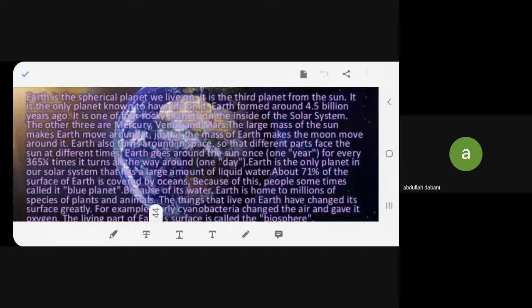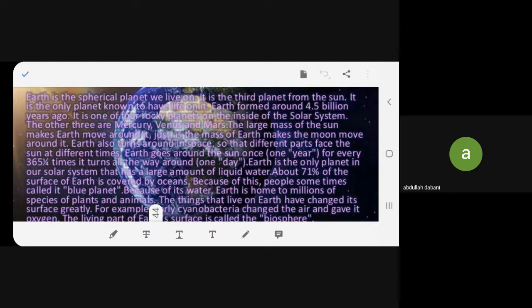Earth goes around the Sun once, 1 year, for every 365 and a quarter times it turns all the way around, one day. That's one fourth, a quarter.